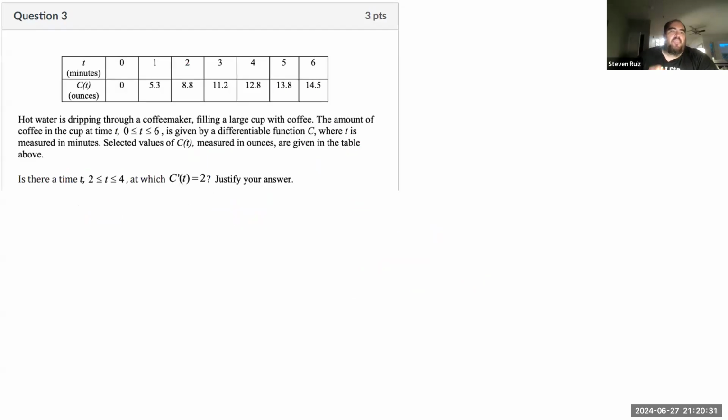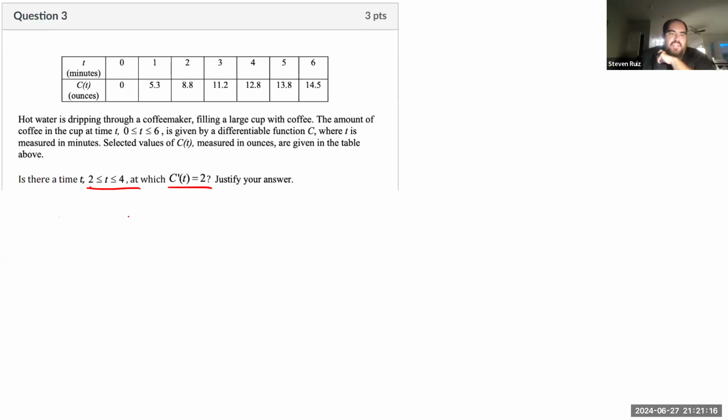Right, moving on to question 3. Hot water is dripping through a coffee maker, filling a cup of coffee. So the amount of coffee in the cup is given by this differentiable function where t is measured in minutes. So selected values: t stands for how many minutes have passed since I started filling this cup of coffee. C of t stands for the number of ounces of coffee in the cup as a function of time. So what I'm being asked is, is there a time on this subinterval, t between 2 and 4, such that C prime of t equals 2?